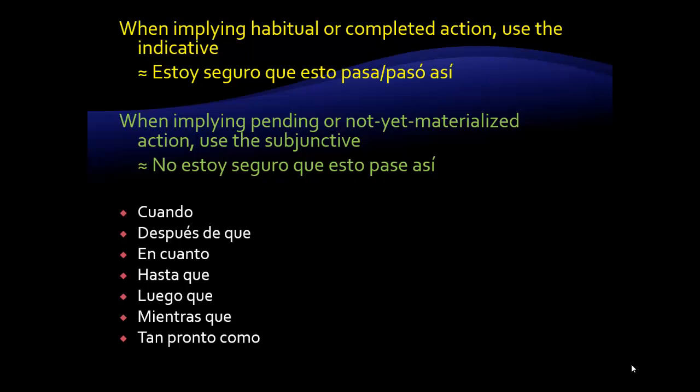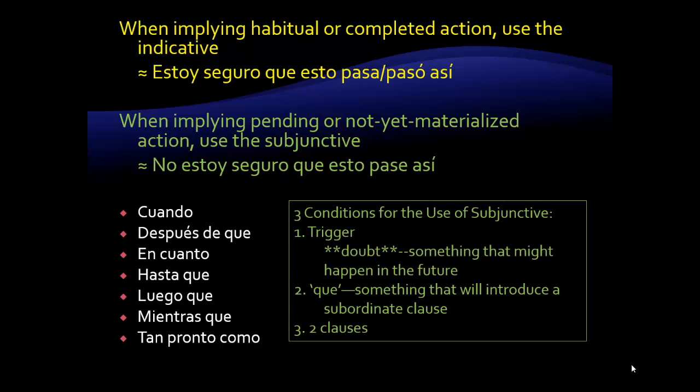And when we use these phrases with the future implication, we are still using our three conditions for the subjunctive, that the combination of these phrases and the future implication are triggering the doubt, since you are expressing that it is possible that this might happen. We still have a que-like element that introduces a subordinate clause, and we have two clauses in total. Let's see these concepts in action.